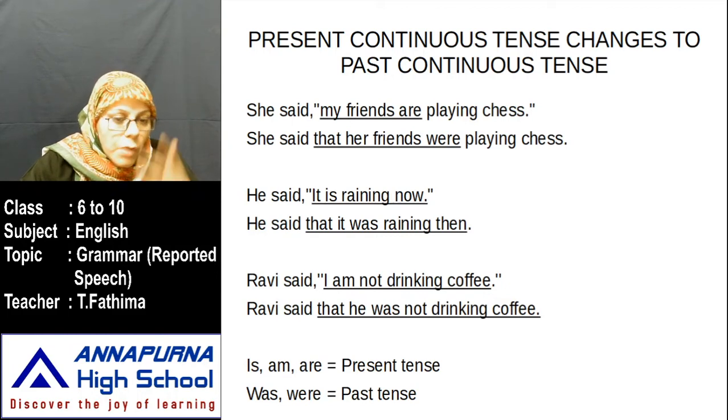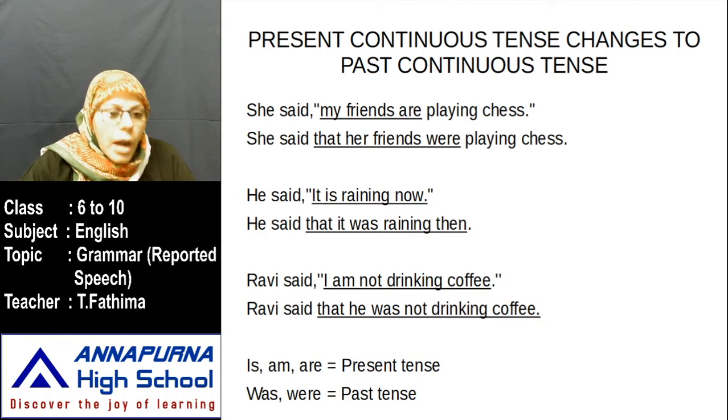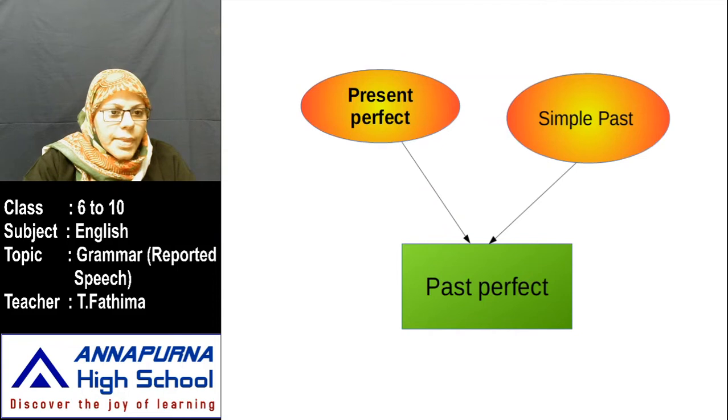Are you able to follow? Okay, if you have any doubts, you can call me on the mobile and tell me. Okay, now, so here is, am, are is eating, was eating, were eating. See, is, am, are are present continuous tense. Was, were are past continuous tense. So present continuous tense changes to past continuous. Did you understand? Next.